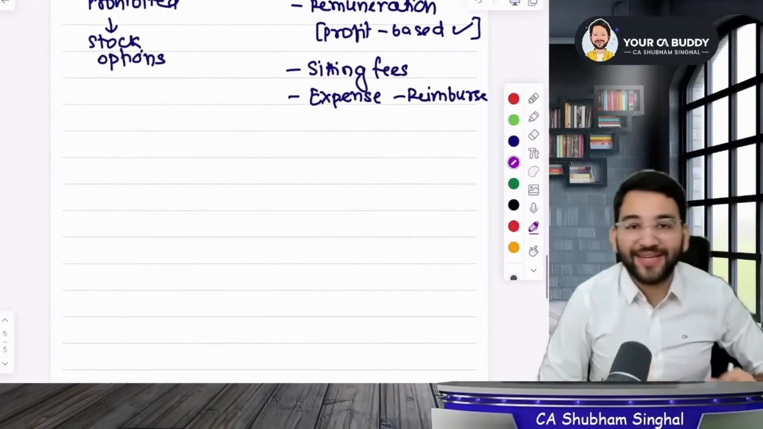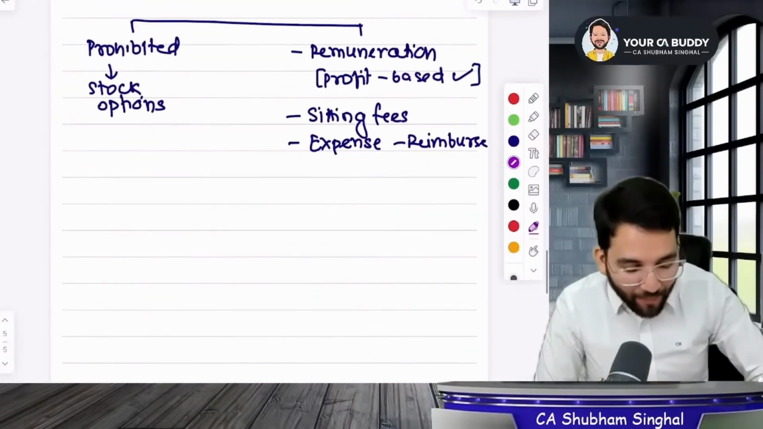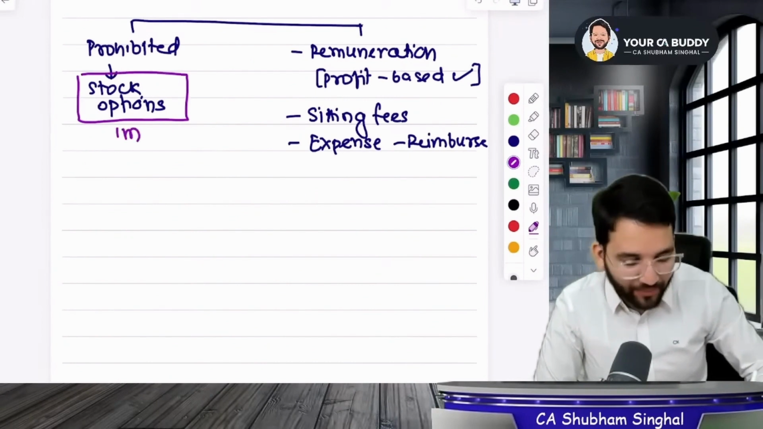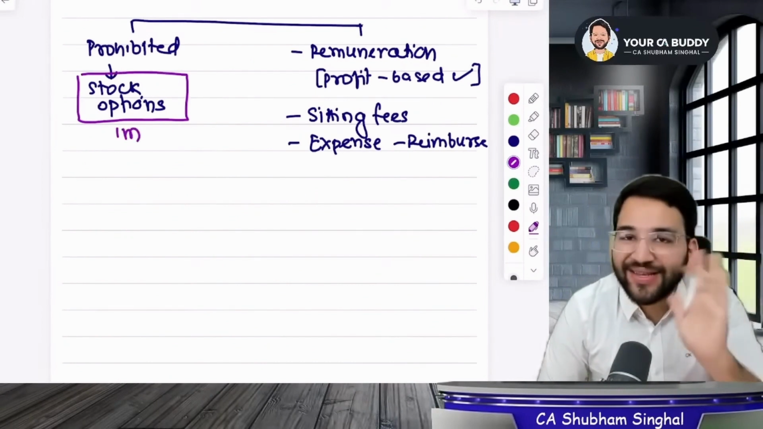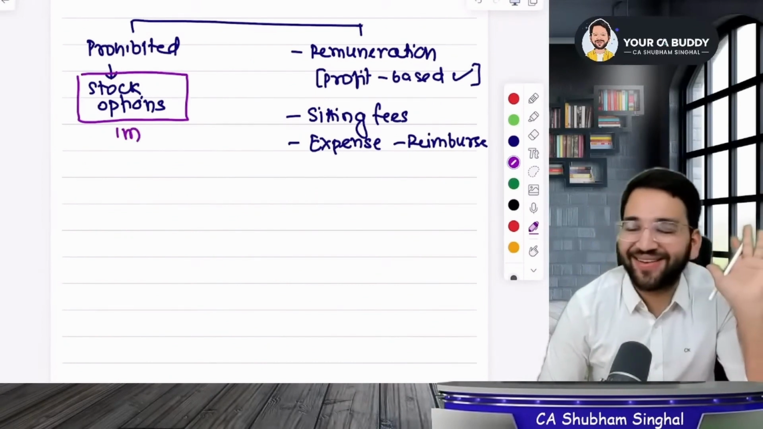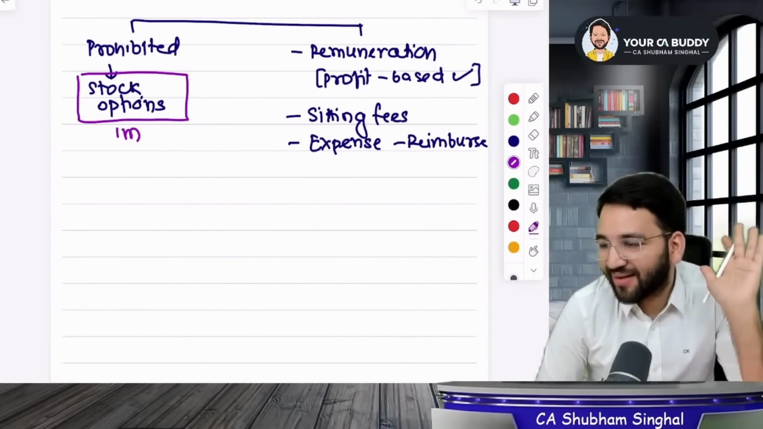What have we done? So our compensation point is done. Students, this point will give you 1 mark. How much? 1 mark. What? An independent director can never get ESOPs? It's impossible. Right or not?